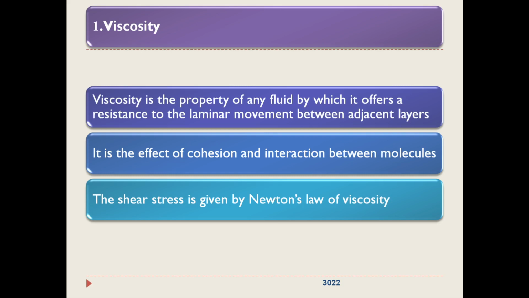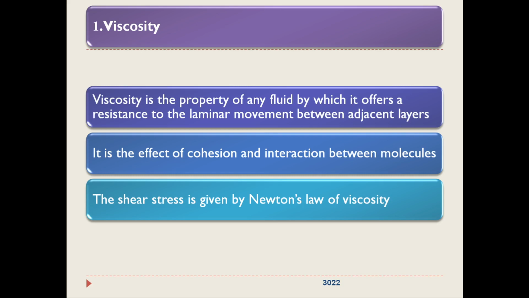Stress is force per unit area, similar to pressure. In the case of pressure, pressure is a normal stress, normal force per unit area perpendicular to it. We have already studied that. Now the shear stress, the force is applied along the layer, along the surface to move one layer over the other.